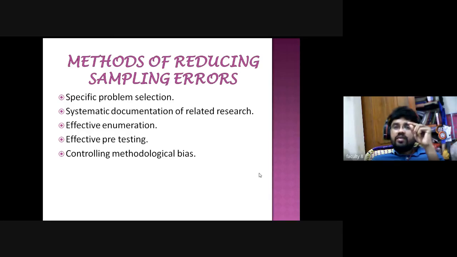Then controlling methodological bias. When you are collecting a sample, you need to control the methodological bias. Whichever method is good and appropriate to reach our objectives, that method should be applied. If you apply one method for 10 samples and another method for another 10 samples, it is not a good one. Am I right, dear students?